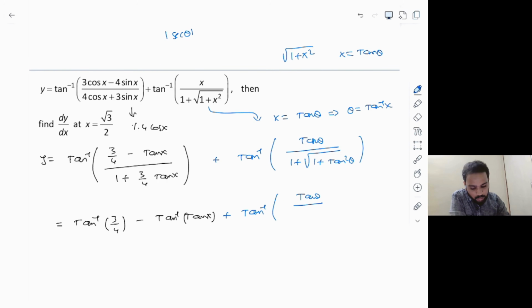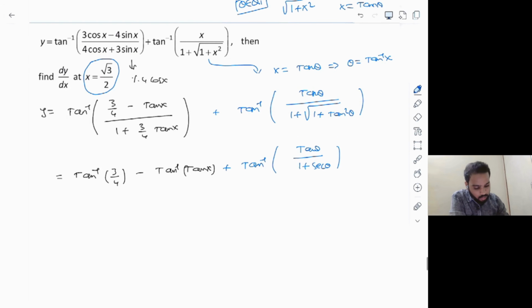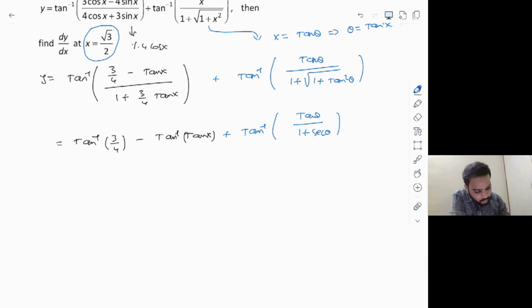So since we are talking about this differentiation in the neighborhood of root 3 by 2, because you are putting x is equal to root 3 by 2 in the last step, right? So in the neighborhood of root 3 by 2, this theta is obviously a first quadrant angle, because tan inverse of root 3 by 2 is a first quadrant angle. So let's take theta belongs to quadrant 1. And that is why mod of secant theta becomes secant theta. Don't forget that, because if the value is given as something else, accordingly you have to open the modulus, right? So be careful there.